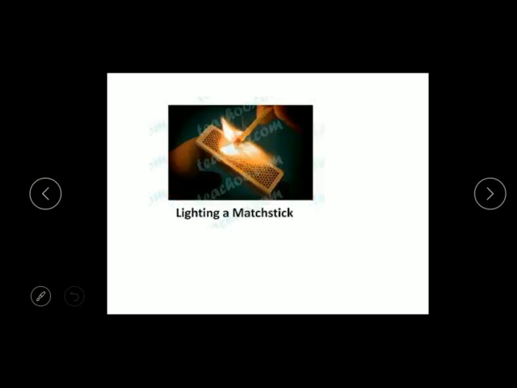Next one is lighting the matchstick. A matchstick is lit because of friction. So this is also very necessary.